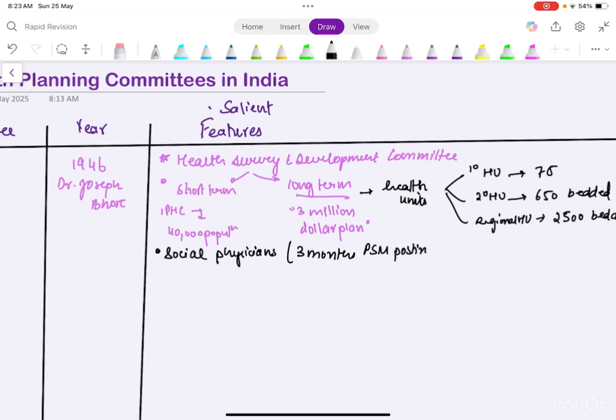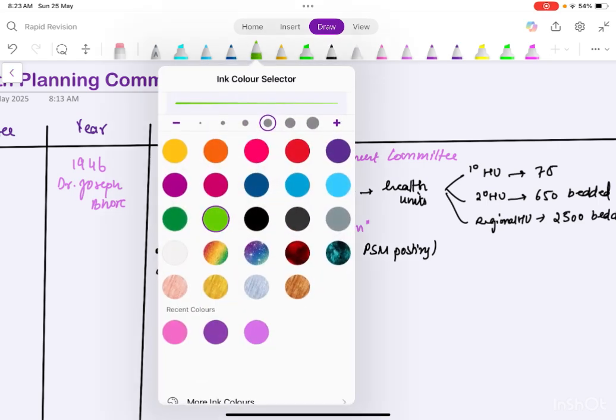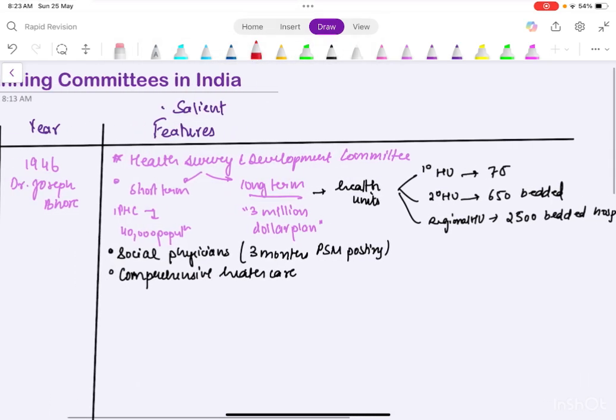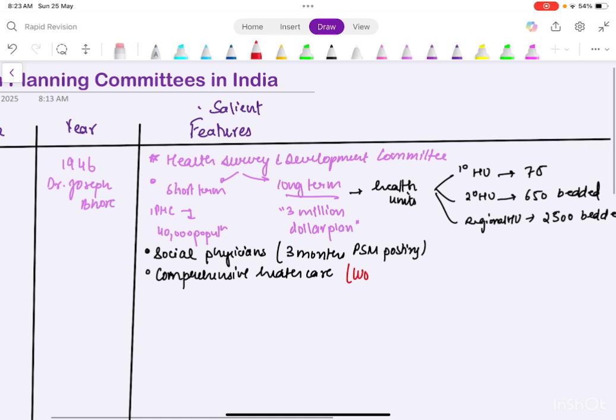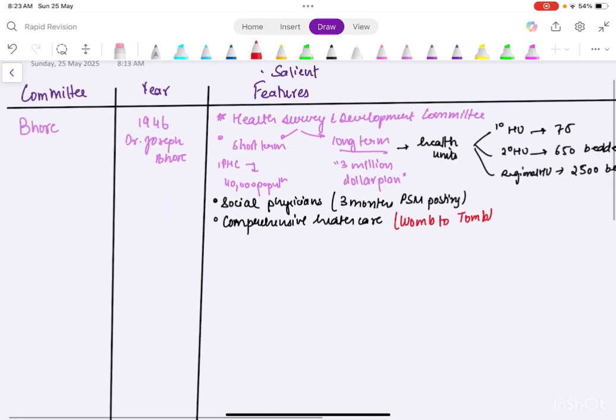Then he also gave the concept of comprehensive healthcare. You should know this keyword: womb to tomb. That is what comprehensive healthcare is all about. So, womb to tomb. Now let's talk about the second one.